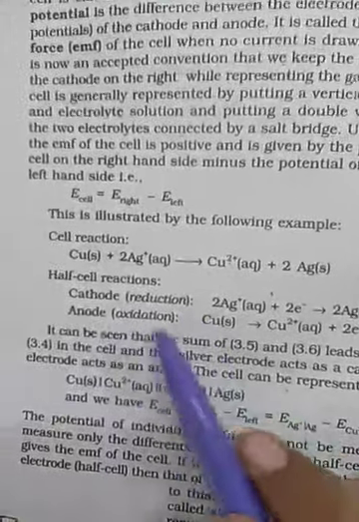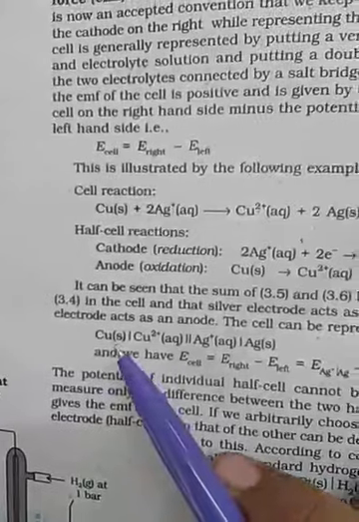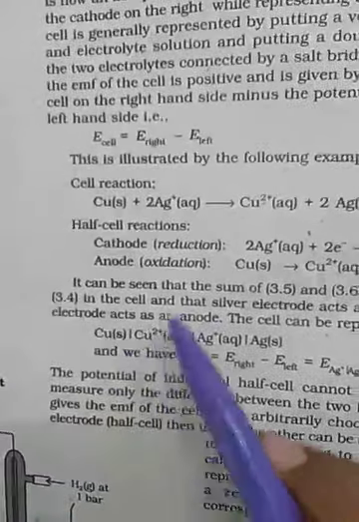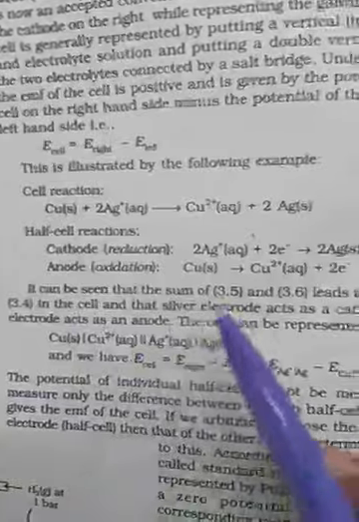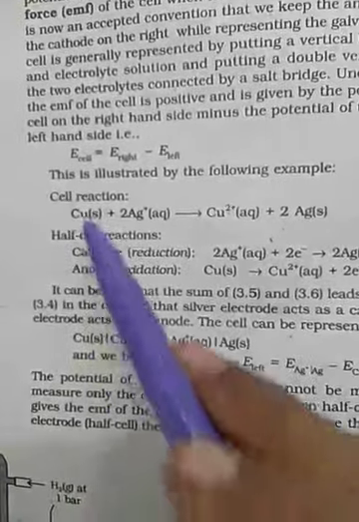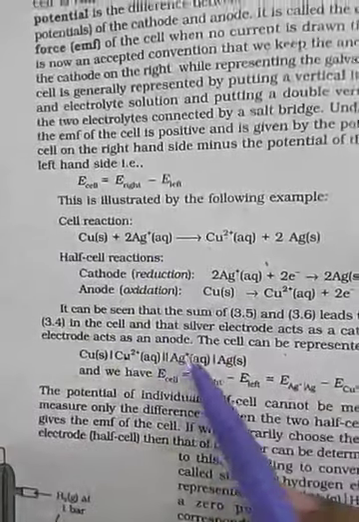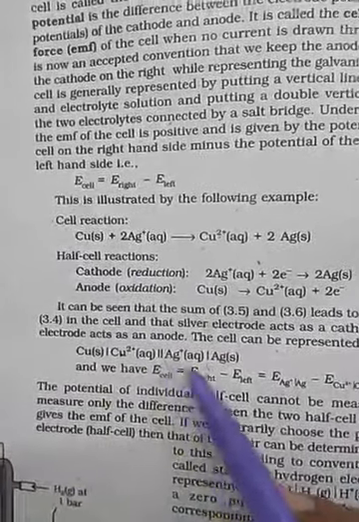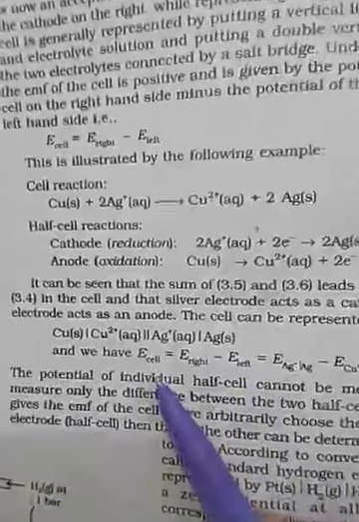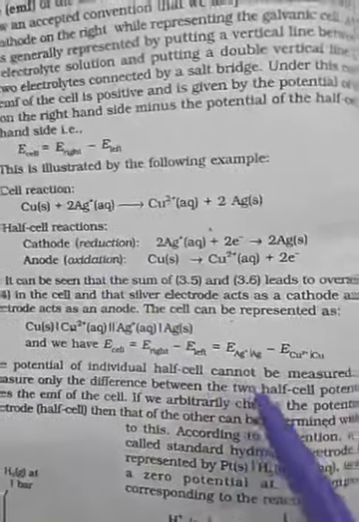At the cathode, reduction; at the anode, oxidation. Half cell reactions we are showing for the other one. This one is copper 2+. If we have to write the cell like that, it can be seen that the sum of these two, 3.5 and 3.6, we will write copper, then copper 2+, two lines, then Ag+, then Ag. And we have to write E cell is equal to E right minus E left. E right is this one, silver, and E left is copper. So in this way.